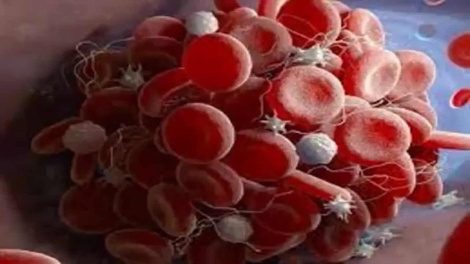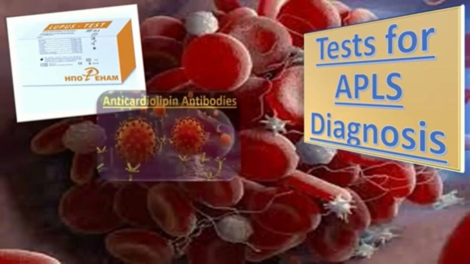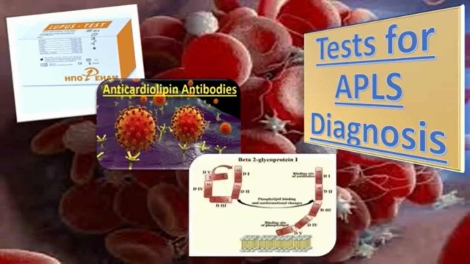Coming to the diagnosis of antiphospholipid antibody syndrome, also called APLS. To diagnose APLS, it is mandatory that the woman has two positive tests at least 12 weeks apart of either lupus anticoagulant or anticardiolipin antibodies of IgG or IgM class in a medium or high titer of over 40 grams per liter. And the third one is the anti-beta-2 glycoprotein 1 antibody.